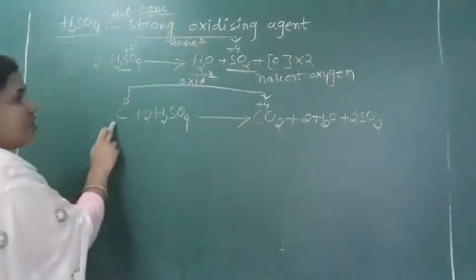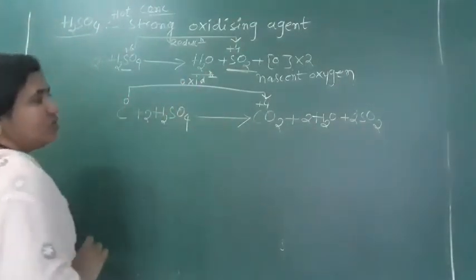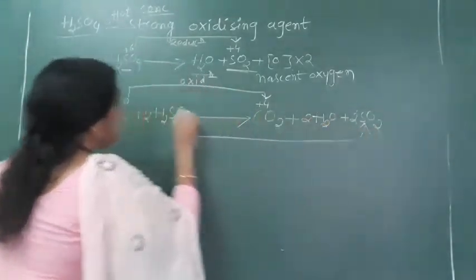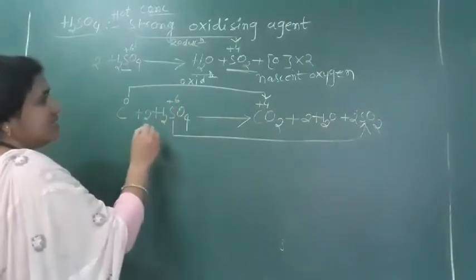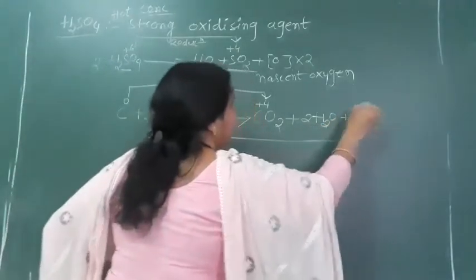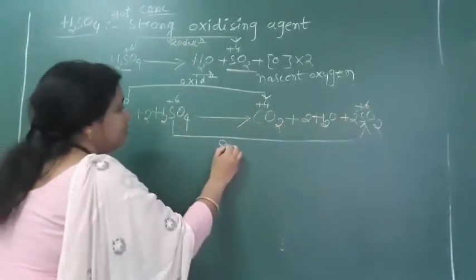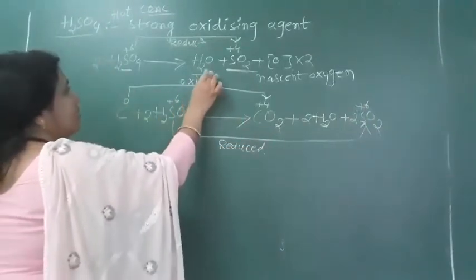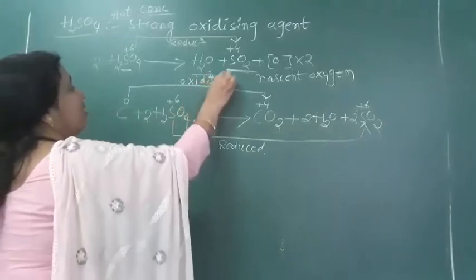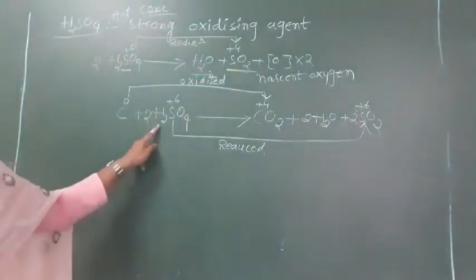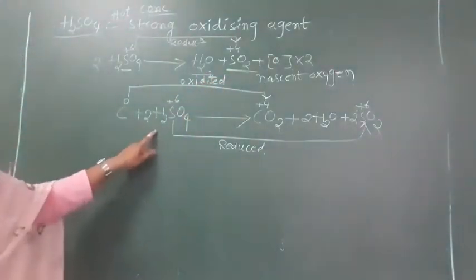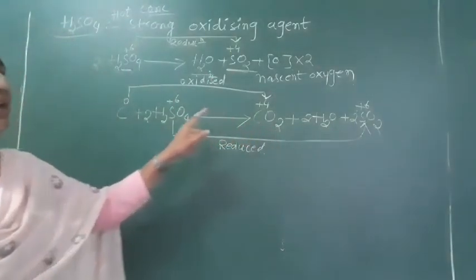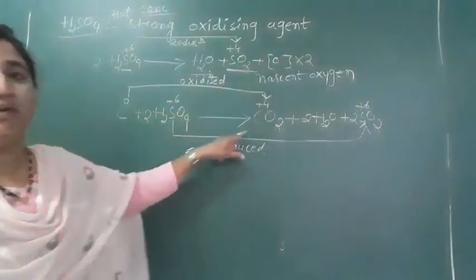Carbon is oxidized into CO2. And sulfur's oxidation state is +6 and here we have +4, so this sulfur gets reduced, and carbon is oxidized. Who is oxidized? Carbon. Sulfuric acid oxidized carbon into carbon dioxide by giving oxygen.